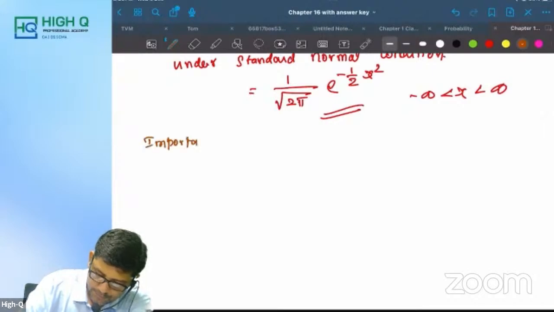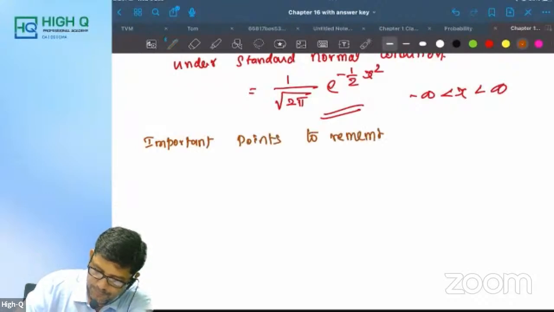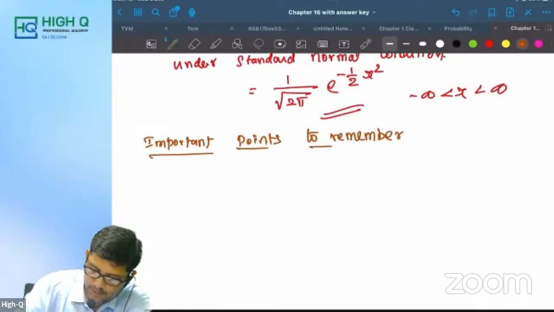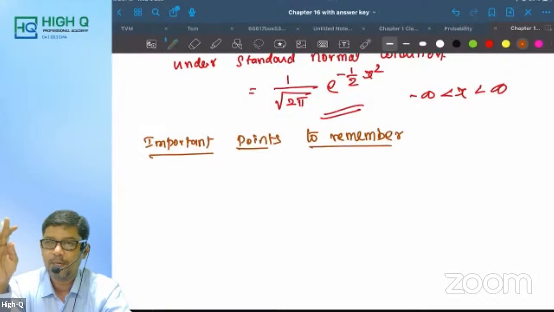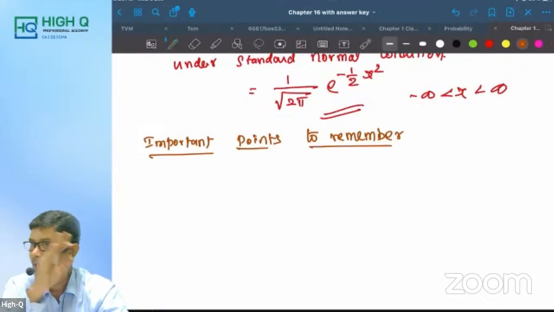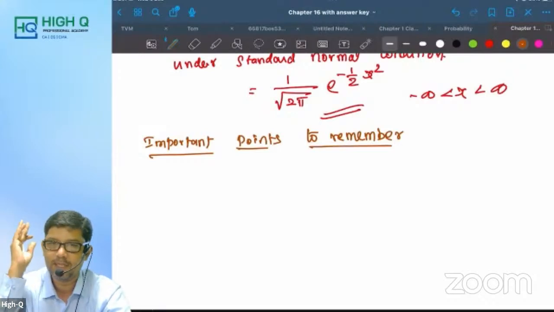Important points to remember. Again telling you theoretical distribution, only this much you prepare, not more than this or not less than this. 5 marks compulsory. Okay? 5 marks compulsory. Not more than this, not less than this.